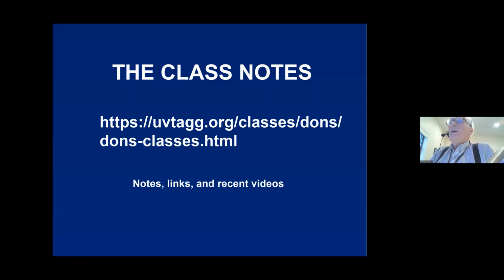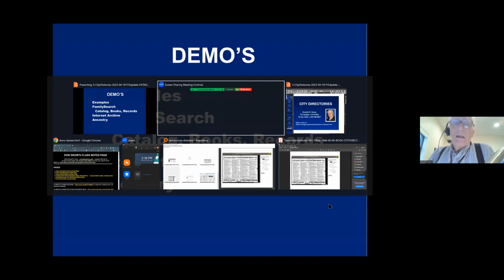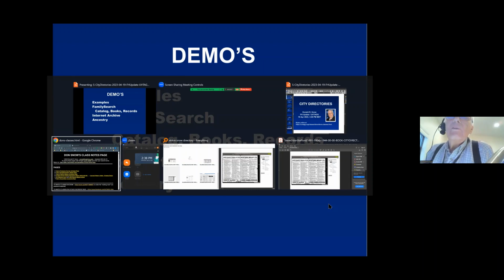Now, we'll take a look at what those notes look like in just a second. Then we're going to be looking at demos. Now, let me switch over and show you what the notes look like before we actually get into the demos. Let's see, Control Tab. I'm holding down the Windows, the Alt Tab, and I need to get to which one has it.